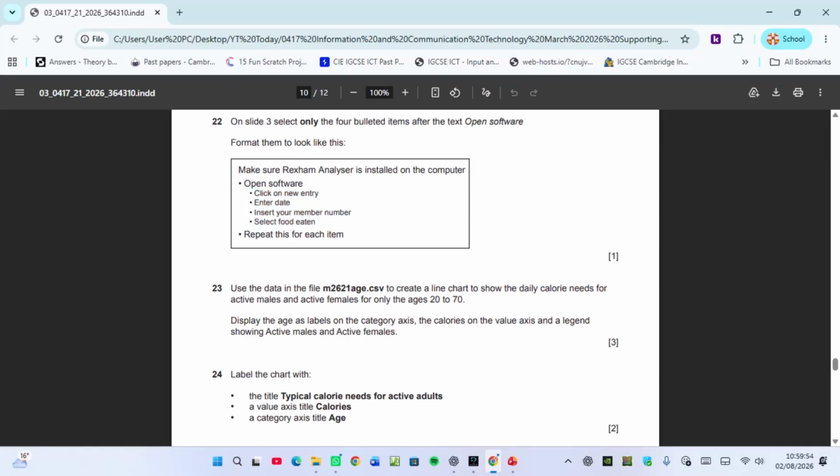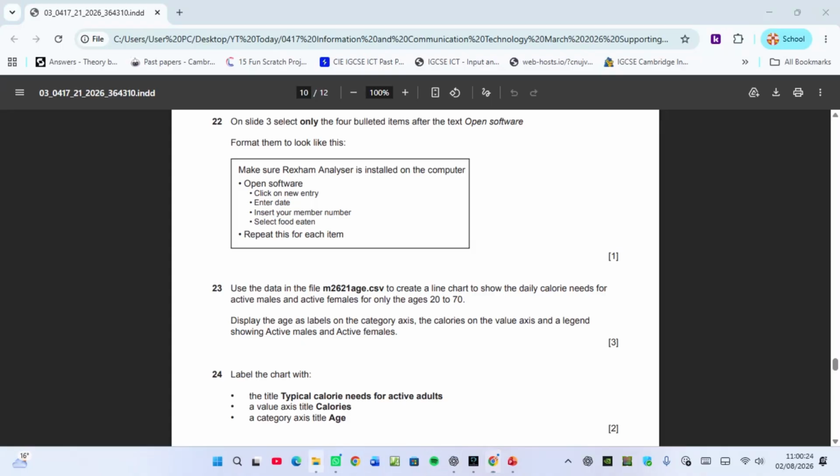23. Use the data in the file. There's a file called m26age.csv to create a line chart to show the daily calories needs for active male and active female for only the age 20 to 70. Only age 20 to 70 for those who are active for both genders, male and female. So I need to open that file. And remember, it is a comma separated value. So this can open in Excel.